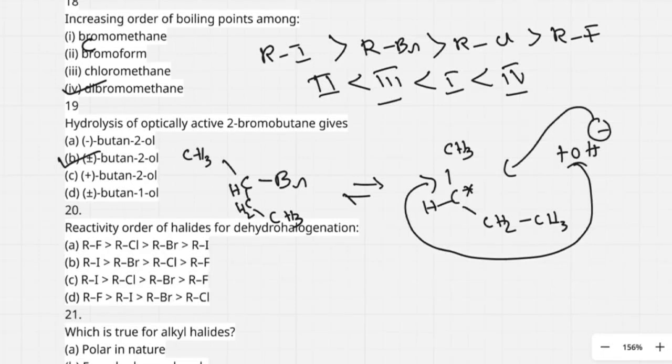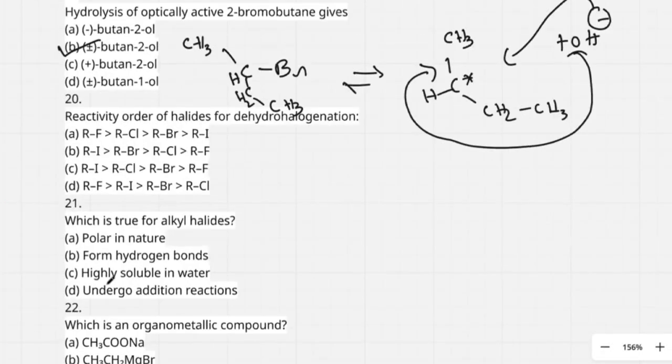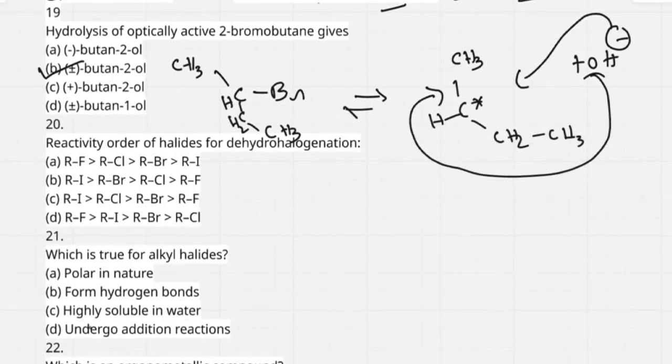Okay. Next, I move to question number 20. The activity order of halides for dehydrohalogenation I already explained. Iodide is greater than bromide, greater than chloride, greater than fluoride, because as size increases, the nuclear force of attraction decreases.